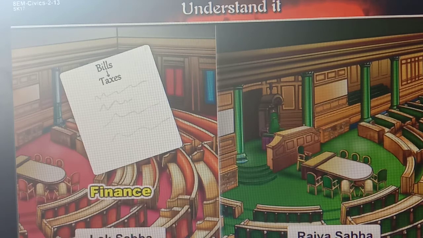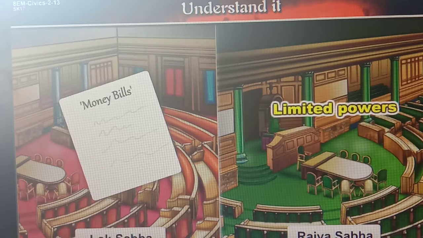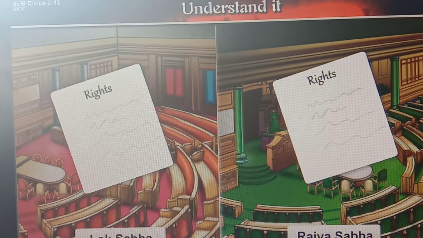This is the special right given to Lok Sabha. In the same way, Rajya Sabha has limited powers with respect to money bills.